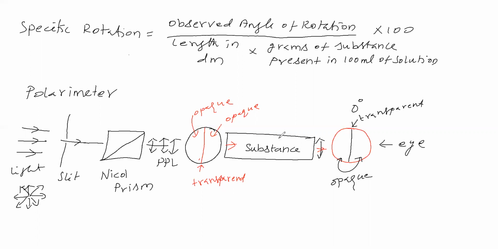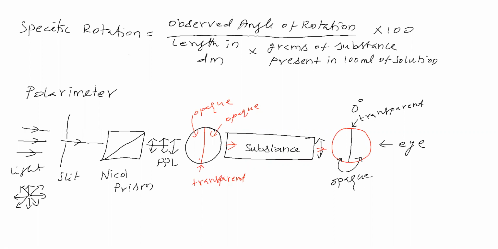Because this substance has rotated this plane polarized light by that angle, therefore we got brightness at that angle. If the substance rotates plane polarized light, we will get an observed angle of rotation. If it is not rotating, then the angle of rotation is 0.